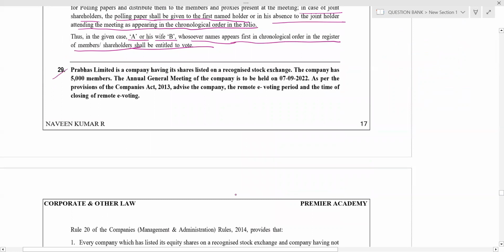Prabhas Limited is a company having its shares listed on a recognized stock exchange. The company has 5,000 members. The annual general meeting is to be held on 7/9/22. As per the provisions of the Companies Act, what are the remote e-voting period and the time of closing of remote e-voting? First, you should understand the provision for e-voting.